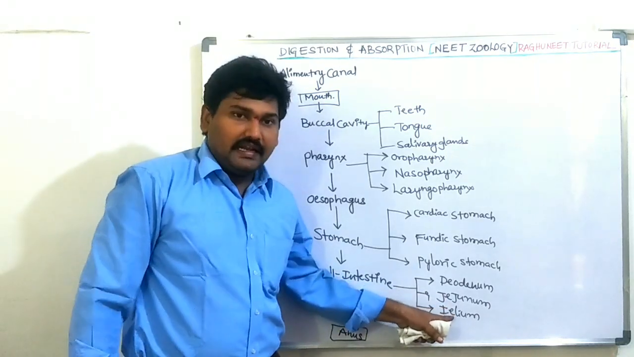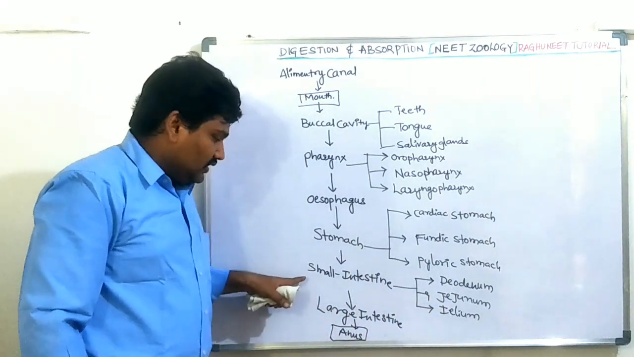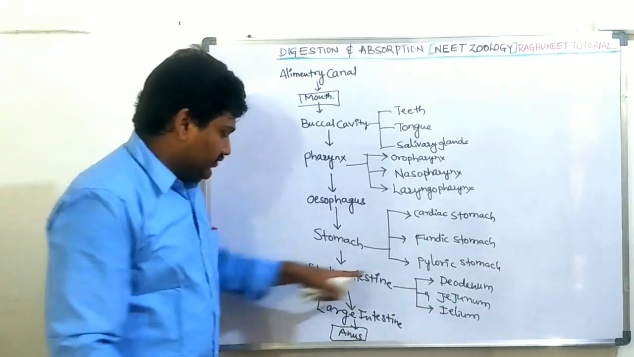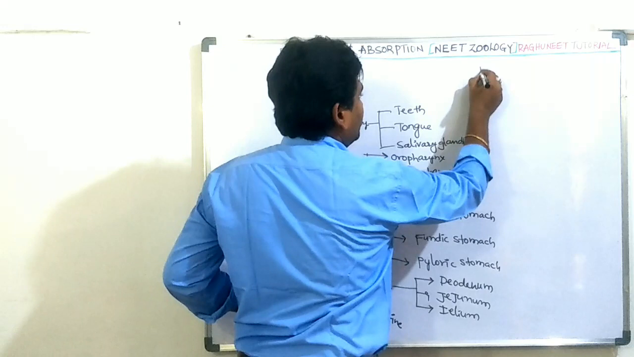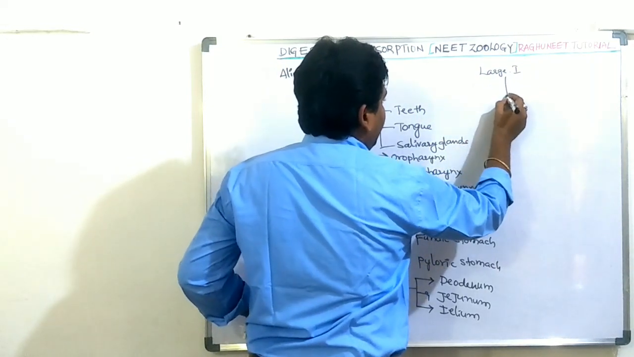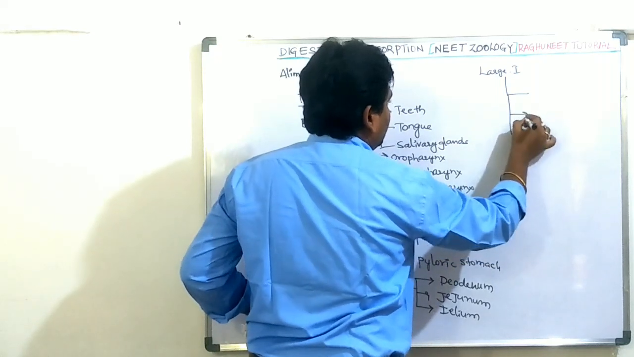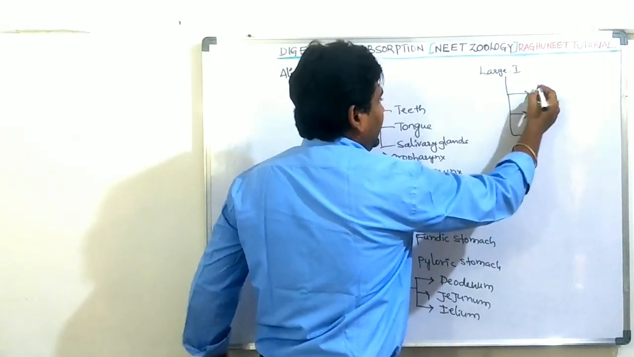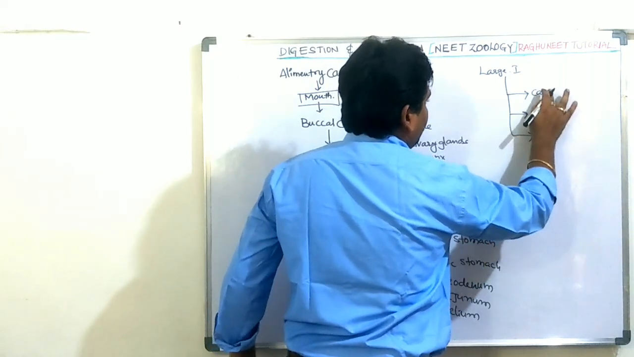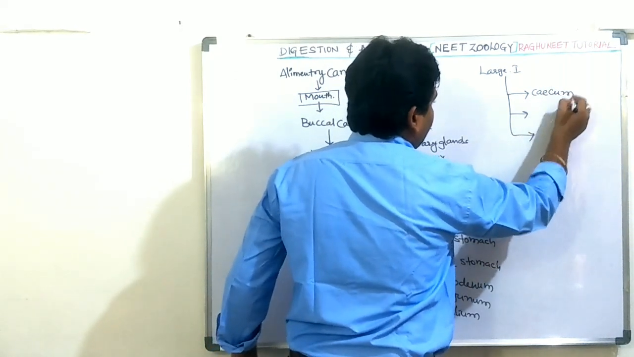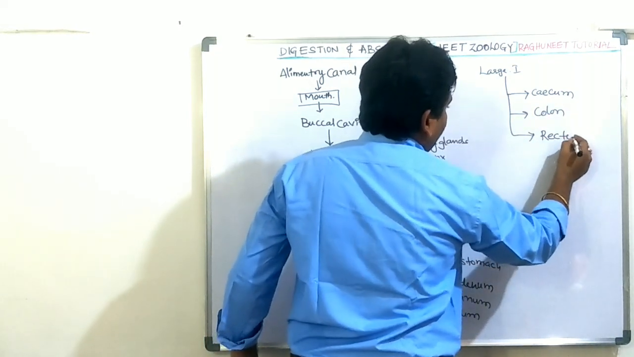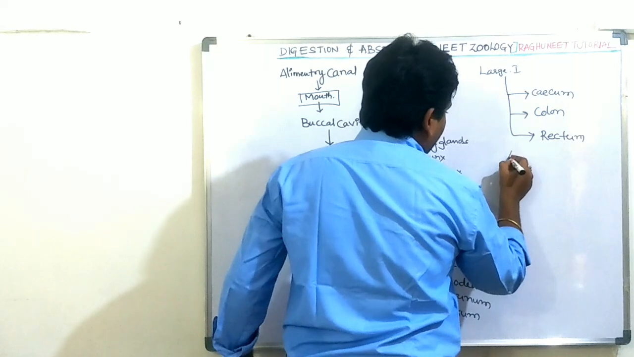The ileum is the last portion of the small intestine. The ileum completely leads into the large intestine region. Let's write the large intestine. The large intestine can be divided into three portions. First one is cecum, colon, and rectum. The last one is anus.